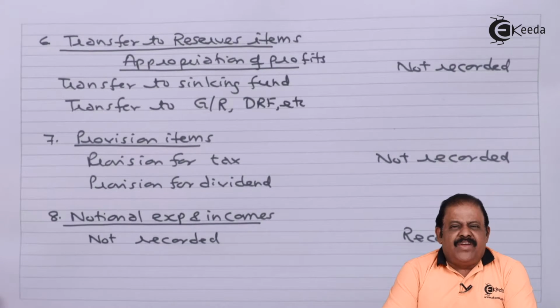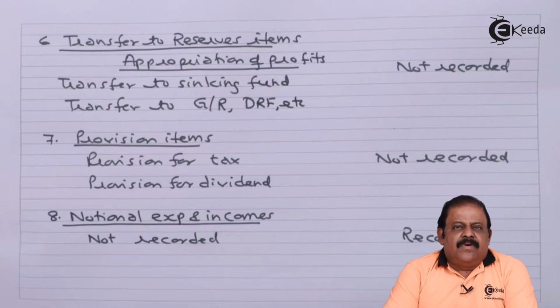Whatever expenses we are actually paying, we record in the financial book. For example, office overheads, paid or outstanding, will be recorded in the financial book. Those expenses which are accrued are also recorded. Expenses that are payable or actually paid will be recorded in the financial book.